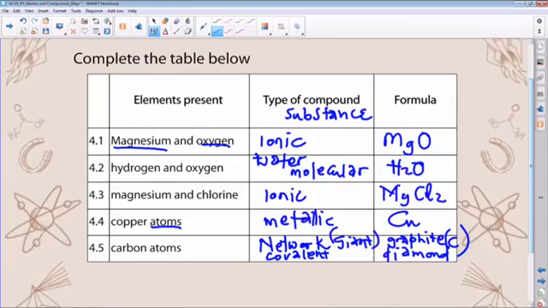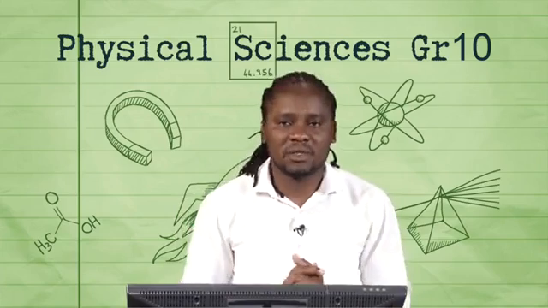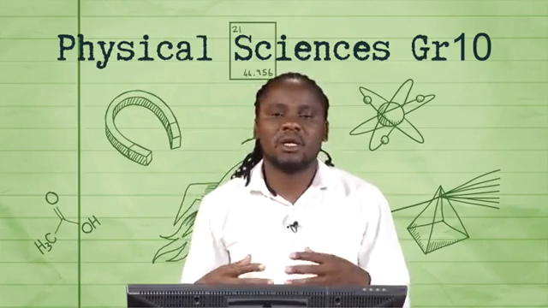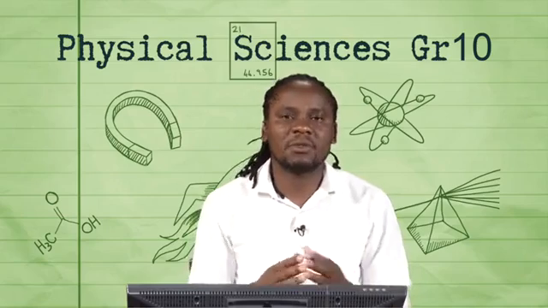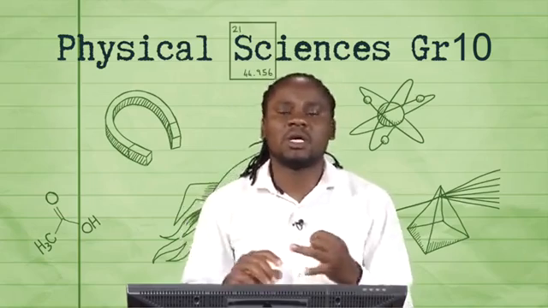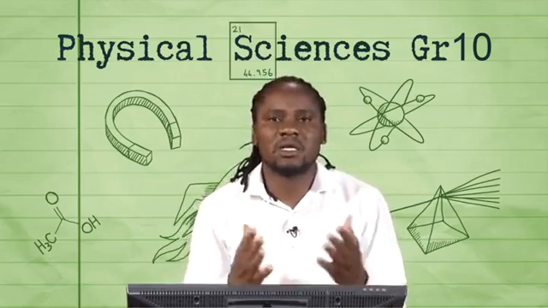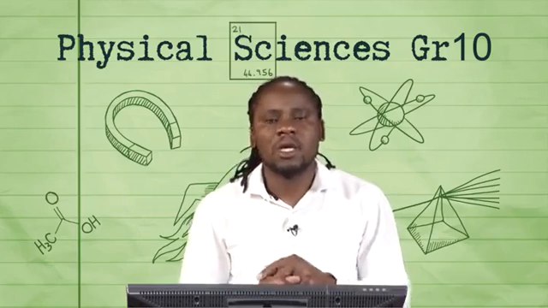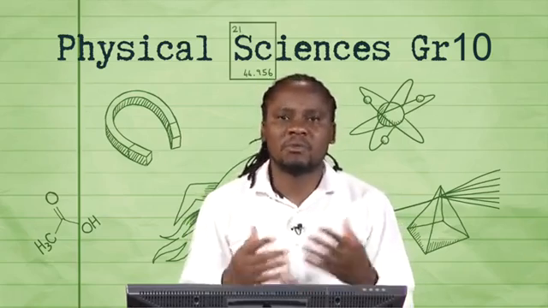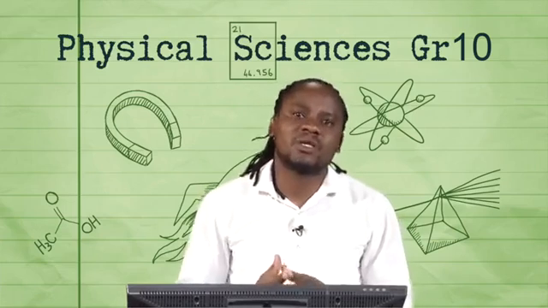Right. Now, this brings us to the end of today's session. There are quite a lot of things that we discussed, but what is it that we take home, as far as chemical bonding and in terms of compounds and atoms of elements? There are three very critical ones. We mentioned covalent molecular, we also dealt with network structures, which are lattice structures, the giant molecule. We also spoke about ionic compounds, between metals and non-metals. We also spoke about metallic. So these are the key aspects that we dealt with today.